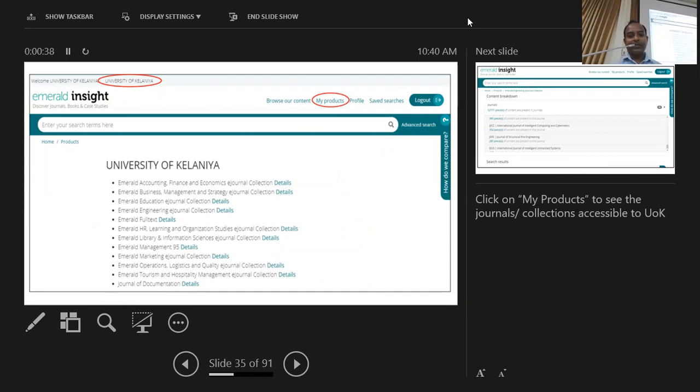In this database also, you can see basically we have access to these sub collections that we have subscribed, not many. You can see some general collections and also some specific journals we have subscribed. Here we have access to some of the science and technology related collections, specifically the engineering e-journal collection of Emerald.